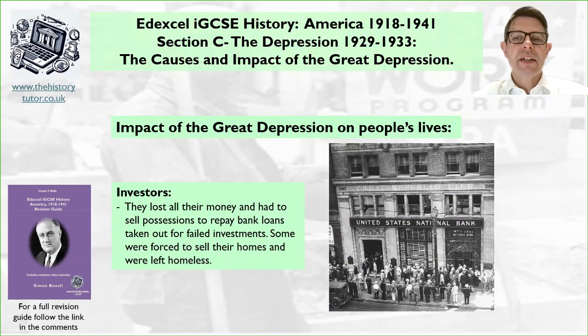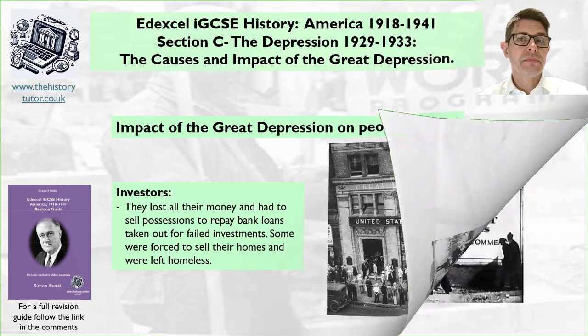Let's talk about the impact of the Great Depression on people's lives. First, we've got investors. Now, they lost all their money and had to pay back their loans by selling their possessions. These were often these margin buyers who had taken out a loan and hoped that they could sell their shares and make a profit. Of course, when their shares lost value, they couldn't pay back the loans. So some were even forced to sell homes and were left homeless by this situation.